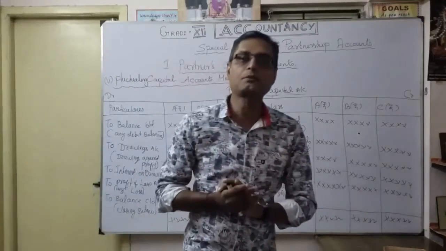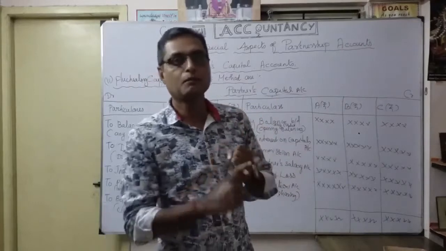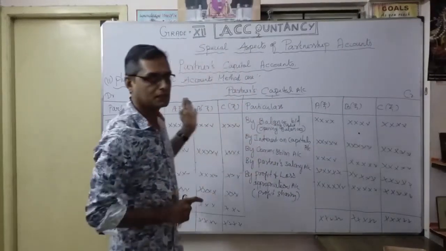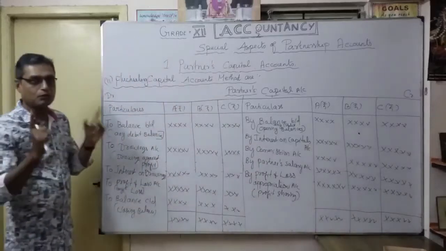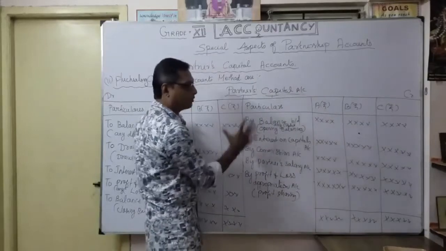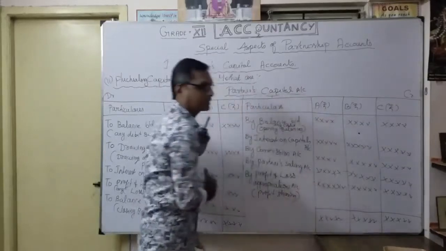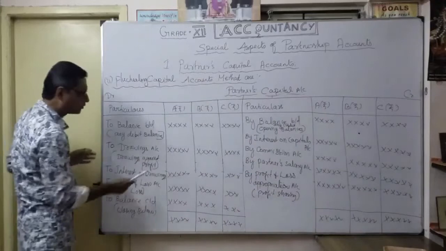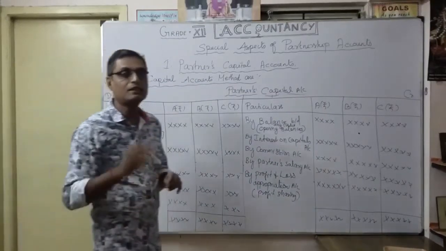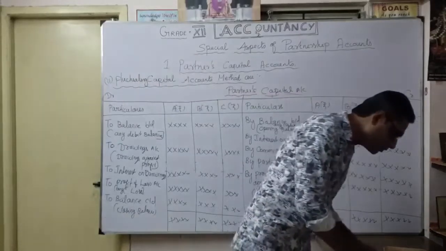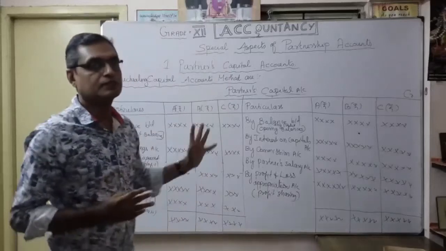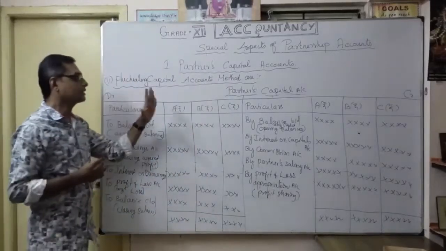In the fixed capital method, you want to maintain two accounts. One is partner's capital account and the other is partner's current account. But here under fluctuating capital method, only one account, partner's capital account only. Okay, no other extra account. In the only one account, it contains all the transactions. Finally, at the end of the year, what is your partner's capital available? To balance carried on. You understood? That's the very, very important thing you want to keep in your mind. Okay. So you understand now the difference between fixed capital method and fluctuating capital account method.